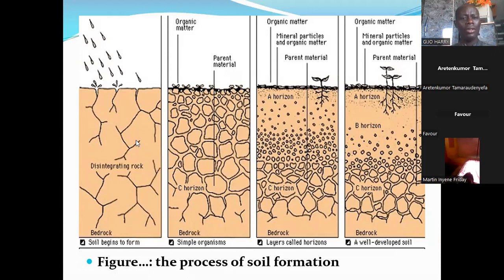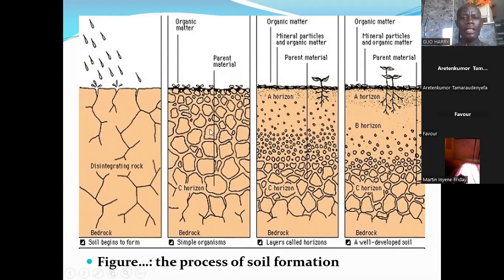The soil is not fully formed. Now, pedogenesis begins when physical weathering starts to take place. You notice at the top and left-hand side that there are raindrops. The rain helps to break down the parent material gradually. As the rain hits the surface of the parent material and percolates, it helps to move some particles from the surface to the lower horizon.